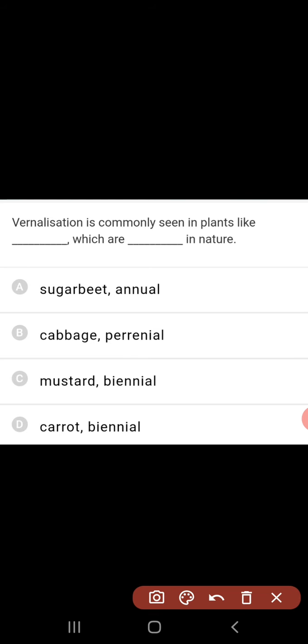Vernalization is commonly seen in plants like cabbage, mustard, sugar beet or carrot. So here it is carrot, which is biennial. Yes, vernalization is commonly seen in plants like carrot, which is a biennial plant.